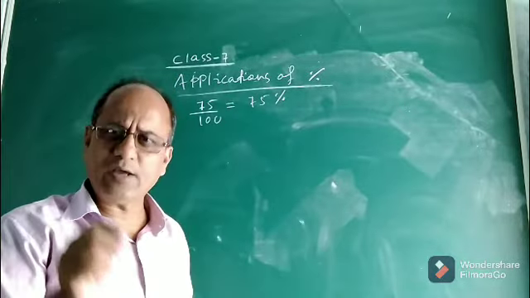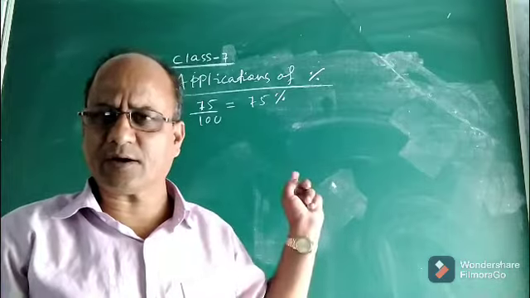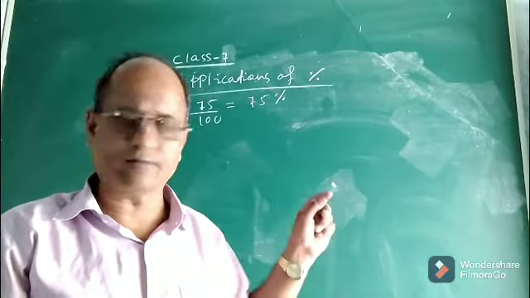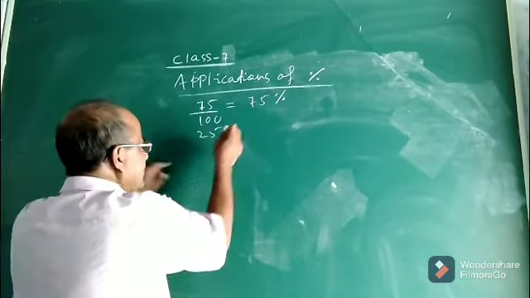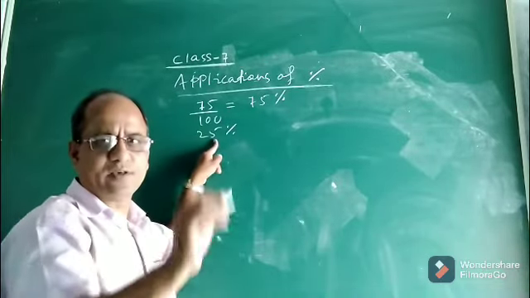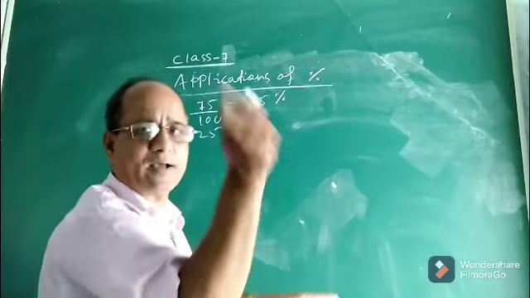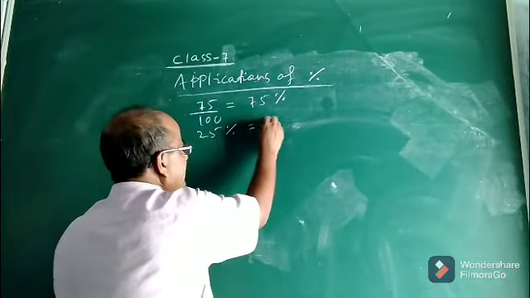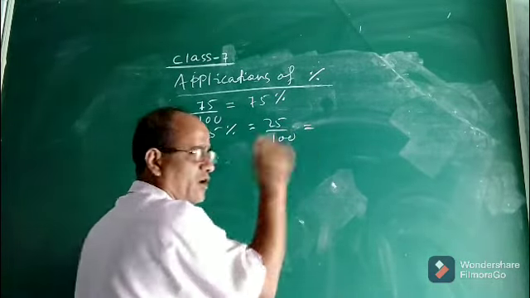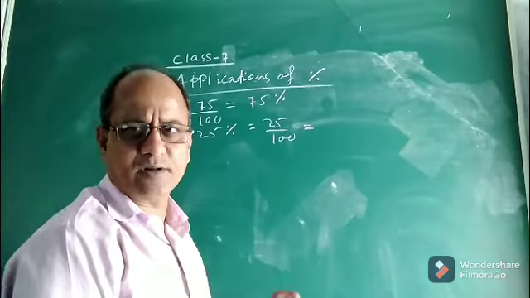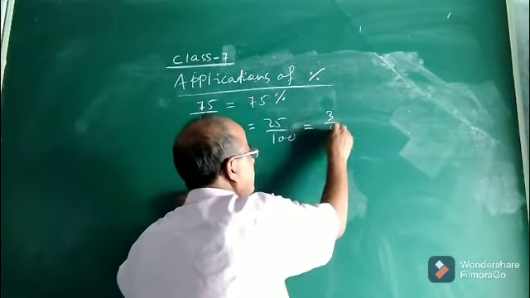Also we had read many things about percentage in class 5. We can convert a percent into a fraction. If I say 25%, this is given in percentage. If you want to change it into a fraction in lowest terms, it will be 25 by 100, and on reducing, as you learned in class 4, 25 by 100 will be 1 by 4.